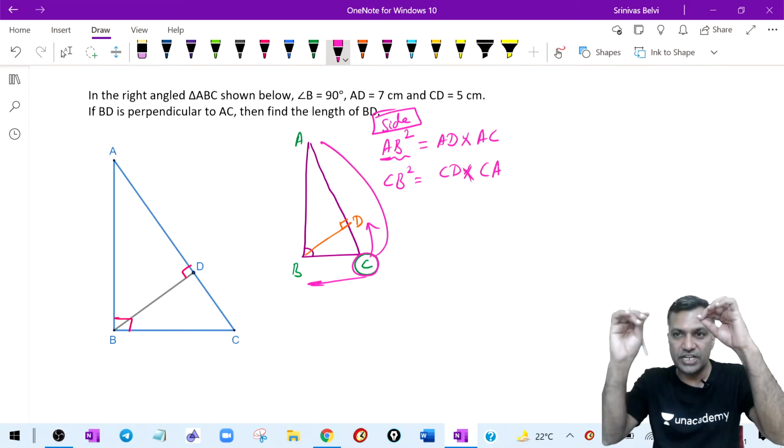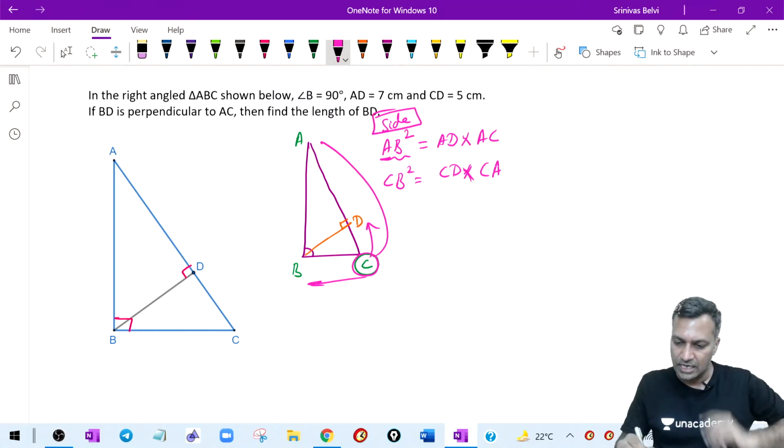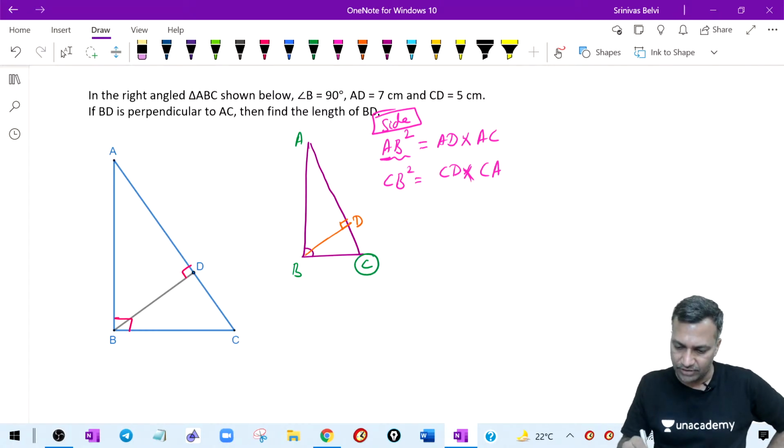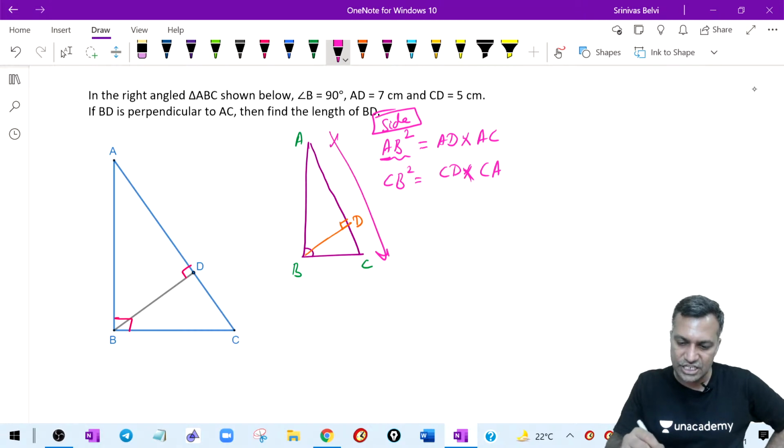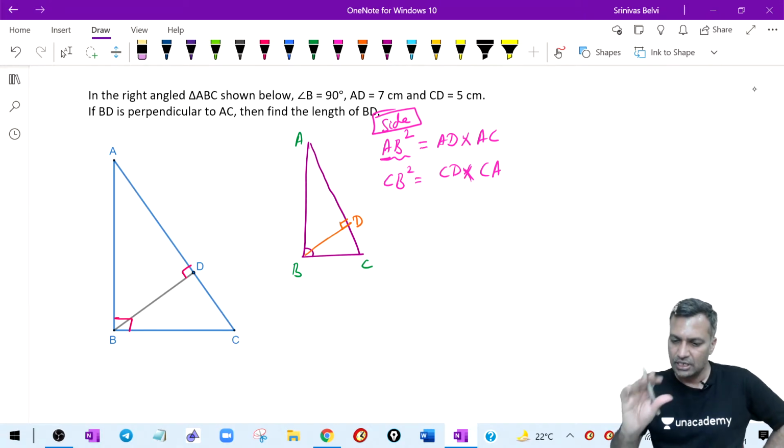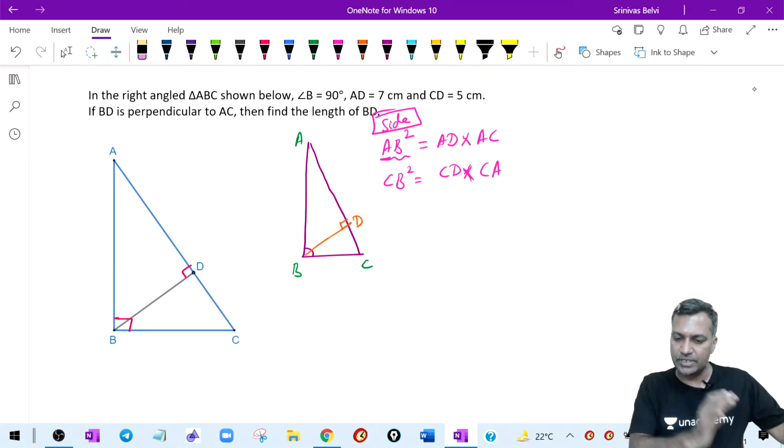This is something your high school teachers would have very much drilled. Okay, that's all the sides. That's all the sides I have. There is nothing. You may say, "No, sir, I will now take AC square." Doesn't work. That's not the idea here. So these are the two sides, AB and CB.